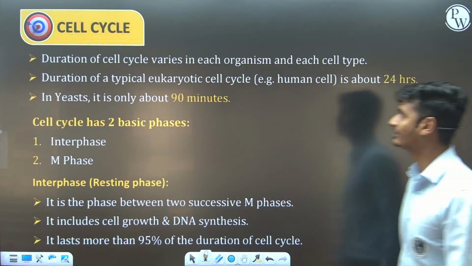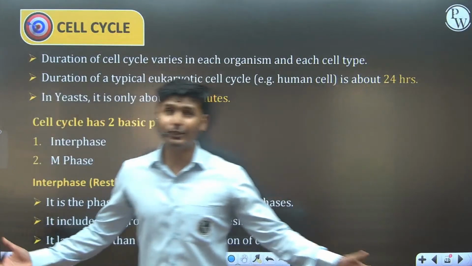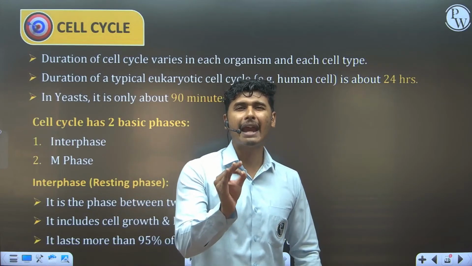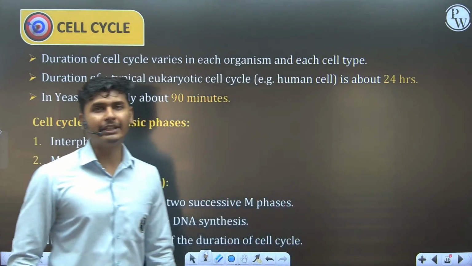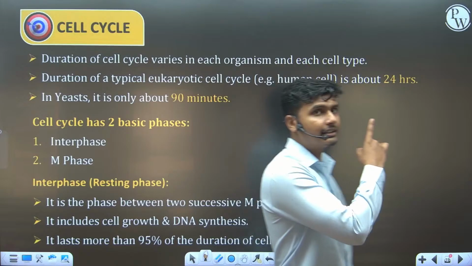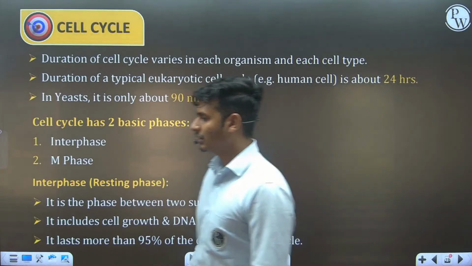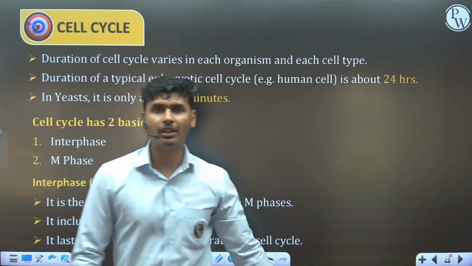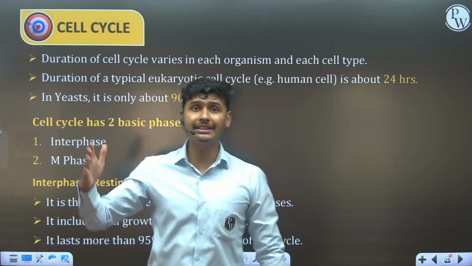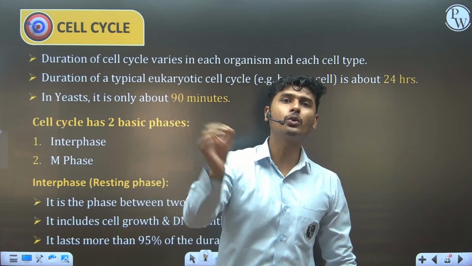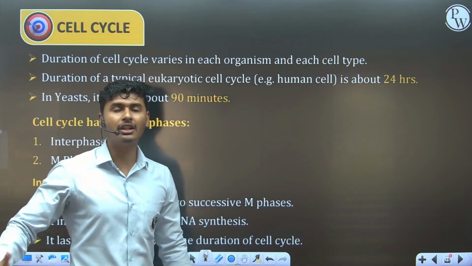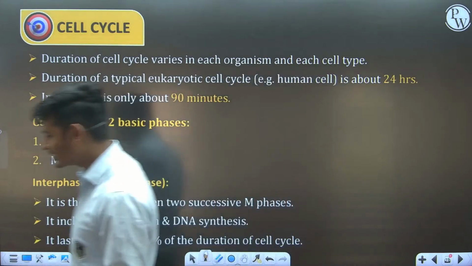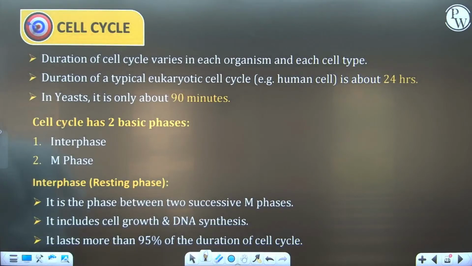Now, 42 minutes are completed and one chapter revision is completely over. That is Cell: The Unit of Life. Now we have 18 minutes, and in these 18 minutes we are going to cover cell cycle and cell division. If you have any question on Cell: The Unit of Life, you can ask in the comment section. If you are watching this as a recorded session, you can comment your question and I am going to answer it. So if there is any question, ask in the comment section, or we are going to move further.